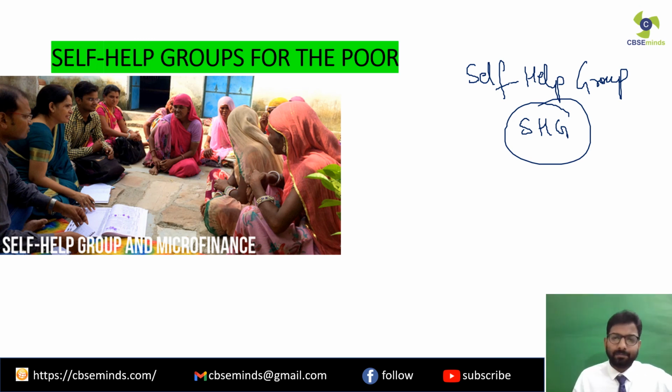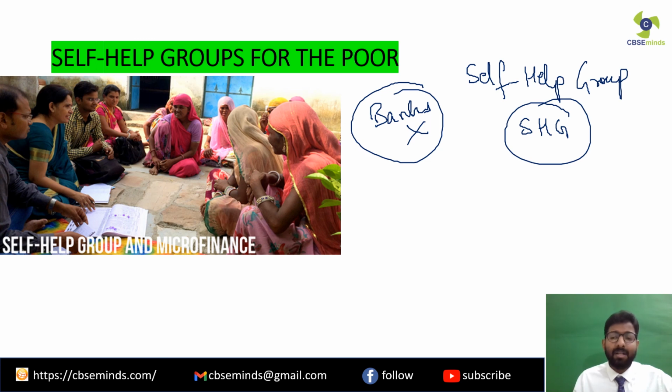See over here, like we have seen that the poor people who want to take loans, they don't have the proper documents with them, so they cannot go to the banks to get the loans. Clear? So banks is not the option for them. Next option for them is the informal sector. Clear? The money lenders, the traders.